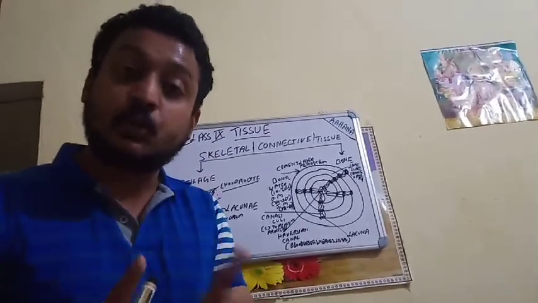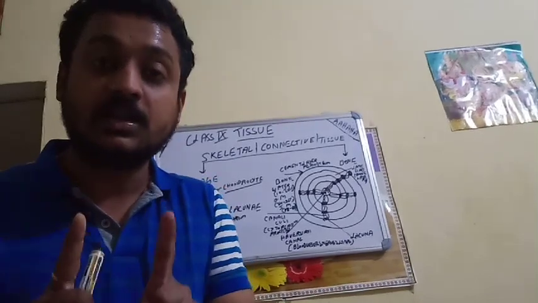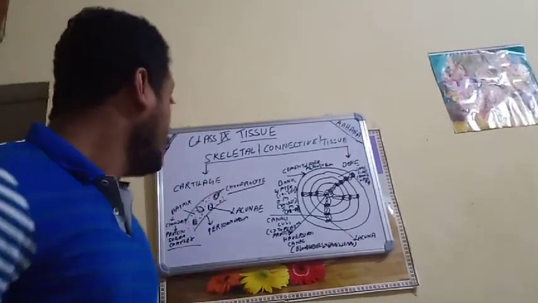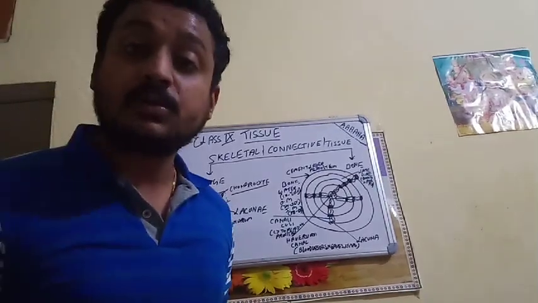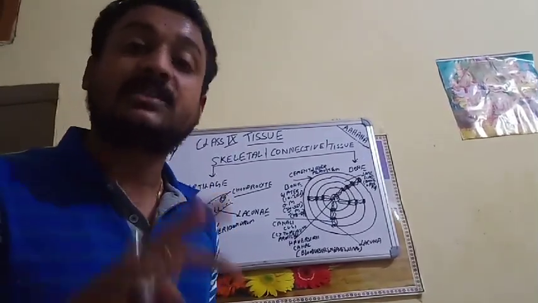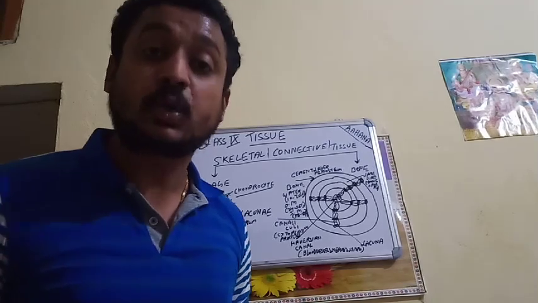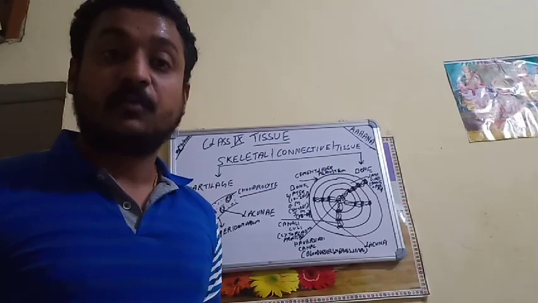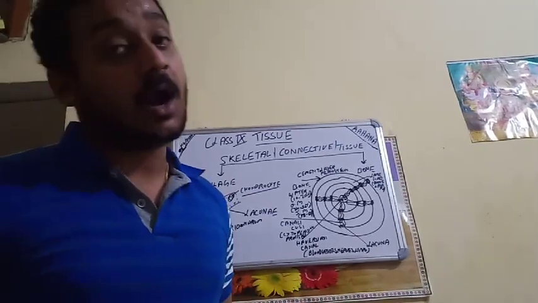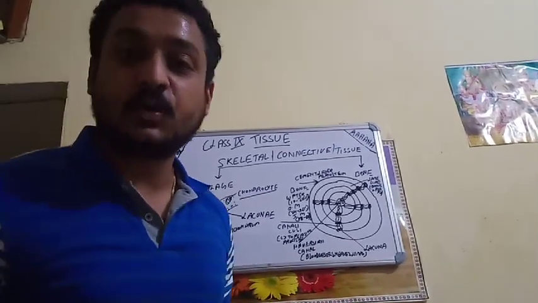Cartilage is a living tissue. Bone is also a living tissue. The lacunae present in the cartilage allow the cartilage to eliminate the waste material, and also help to absorb water as well as oxygen for the proper functioning of the cartilage. I hope it's clear for you in the cartilage.